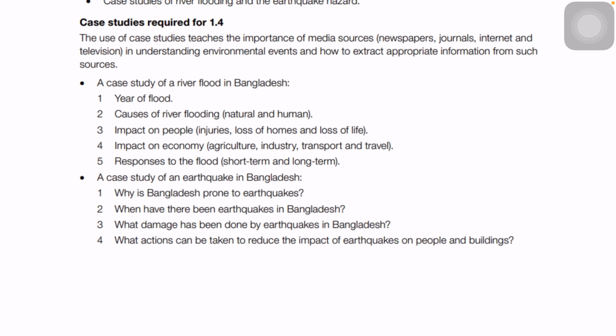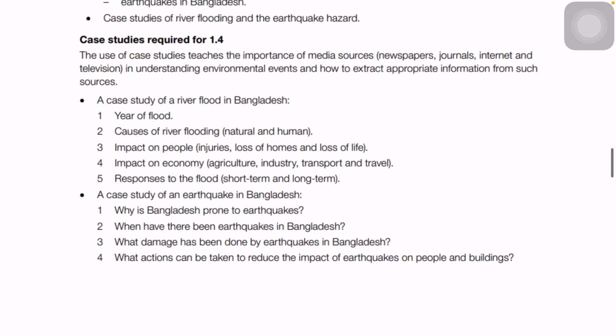So here they have already given some hints about what type of questions you might be asked from each case study. Year of flood, causes of river flooding, impact on people of the flooding, impact on the economy, and the responses, the solutions that we can take because of the impact that happens. So these are the hints that they have given. So you don't have to panic that much for the case study. The case study will be very simple, it will be easy.